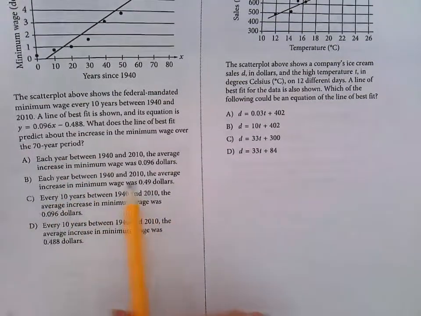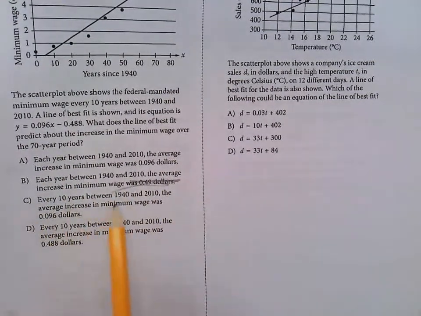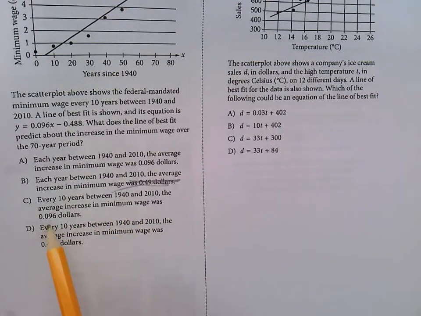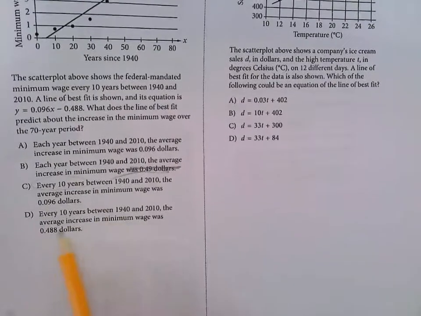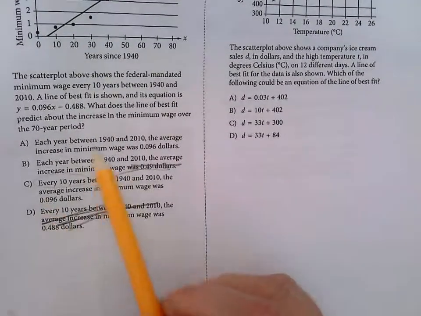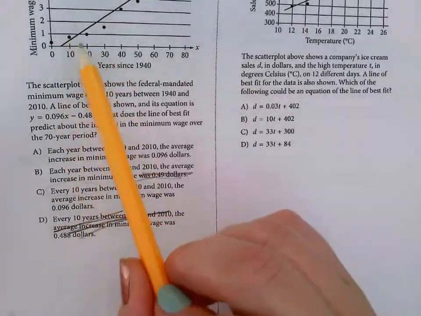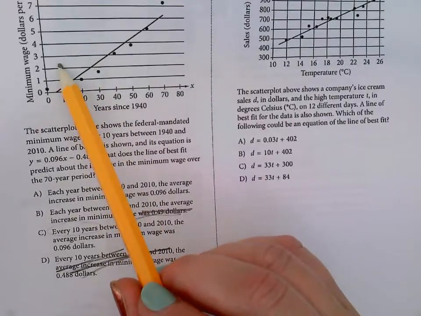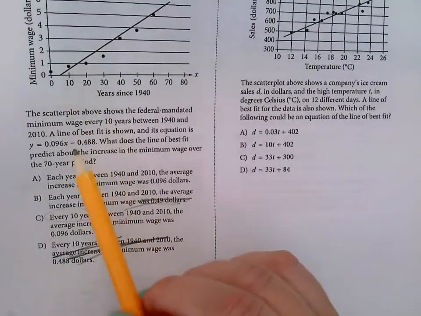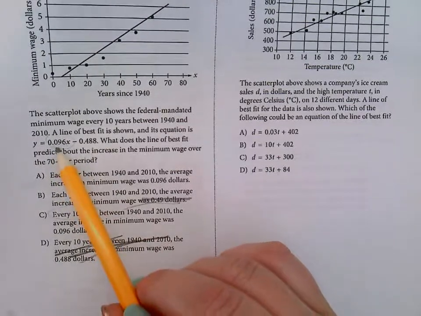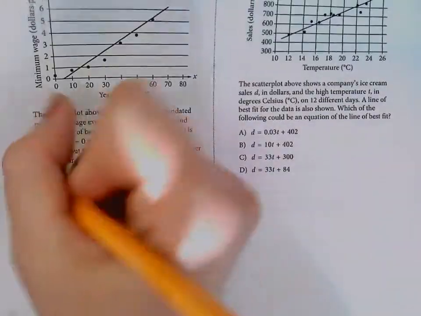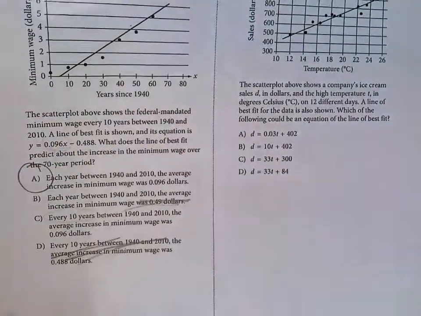That's the y-intercept, so it's not that one. Every year, the average increase was this amount. Oh, every 10 years, or every 10 years, it's not this one. So is it every year? The slope of the line is up so much and over so much. So if they're expressing it here as the slope, that's up 0.096 and over 1. So it would be A for the answer to 29.